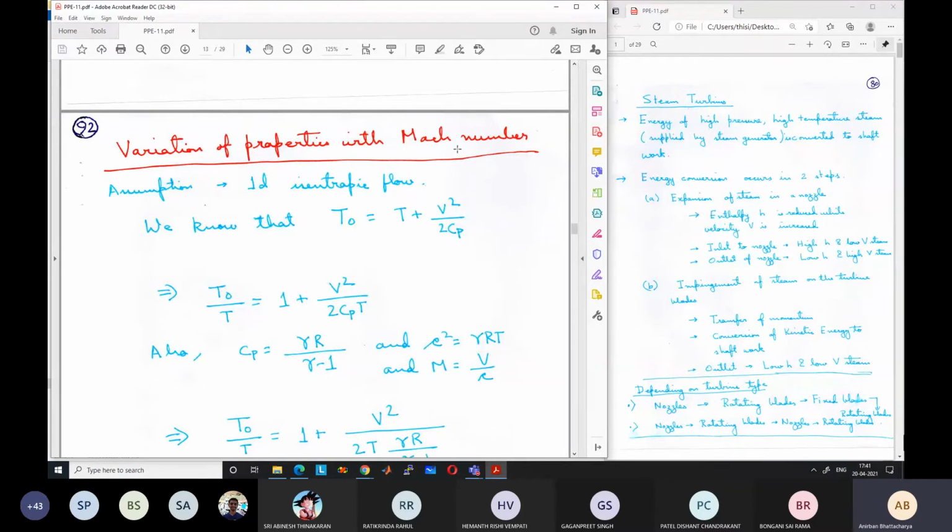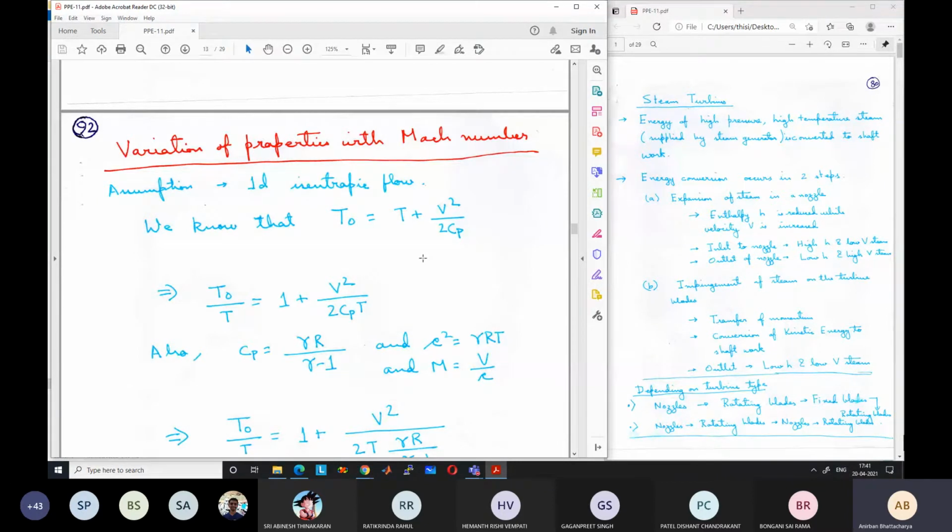So with variation of Mach number, the properties will change, right? So how will they change? For a 1D isentropic flow, the stagnation properties do not change. I hope this is clear to all of you. We had already discussed this. So the stagnation temperature will not change. T0 remains constant.